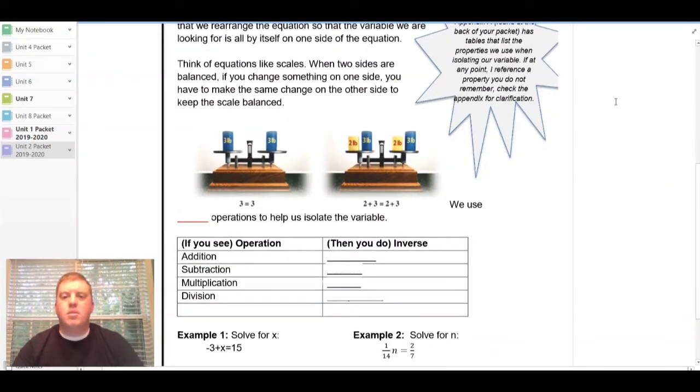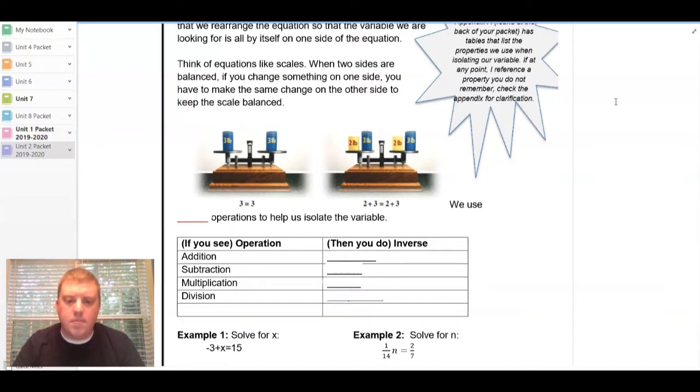When you're trying to solve for a variable and isolate a variable, it's helpful to think of the two sides of the equation as scales. We start out with the two sides of the equation being equal, and then whatever we do to one side, that's going to tilt it one way or the other. So to balance that out, we have to do the exact same thing to the other side.